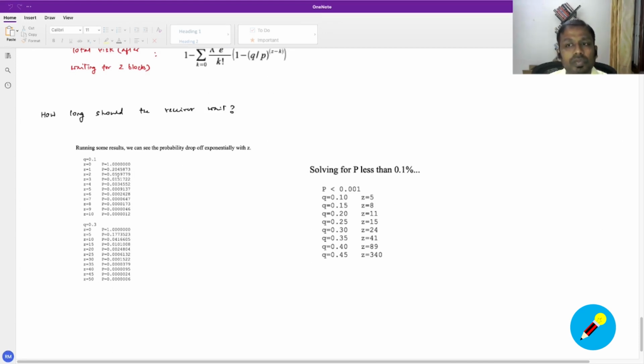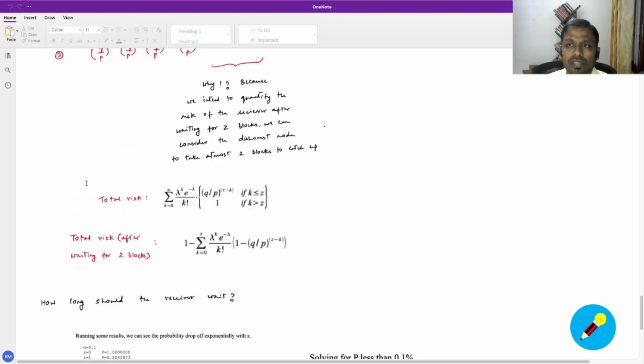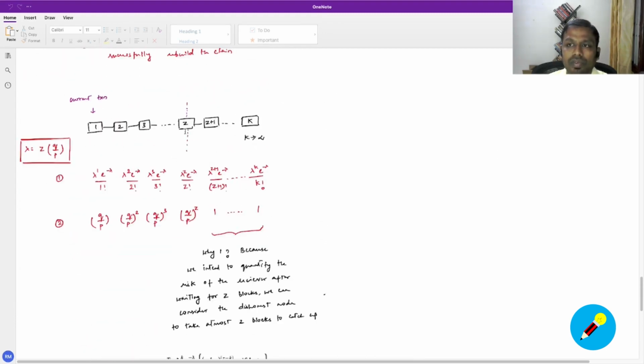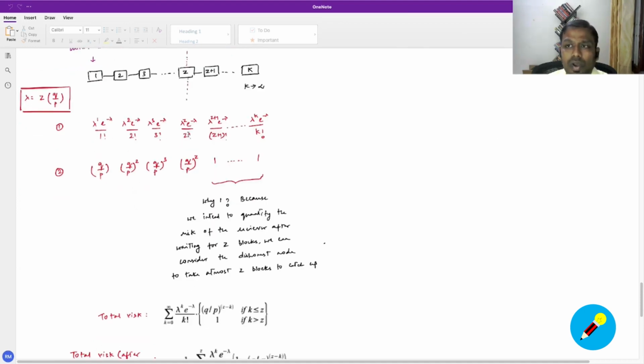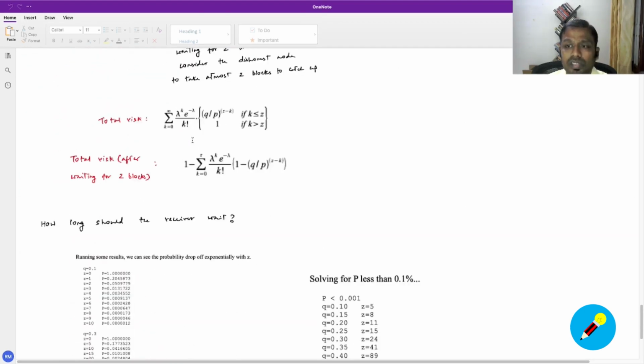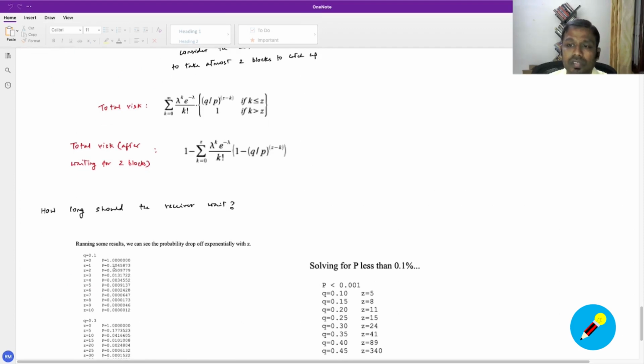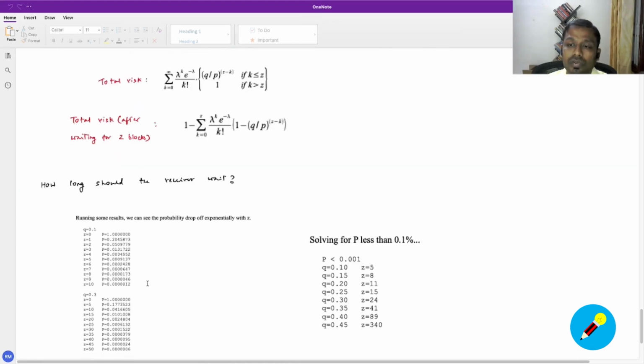It becomes 0.05. You might see this very clearly, right? The longer the receiver waits to confirm the transaction, the more the risk exposure is significantly reduced. When you go to Z equal to 6, it is completely negligible, right? The risk exposure has come down to close to